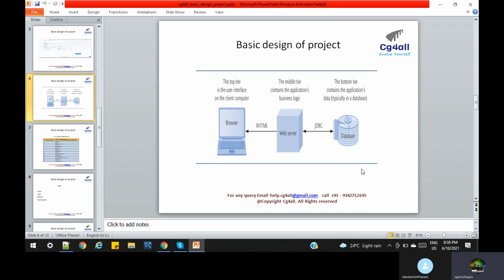This must be there. So the first layer is the UI layer. The UI layer talks to some logical layer, and the logical layer talks to the database. This is a high level view. There could be many things, but at the top level, this is it.